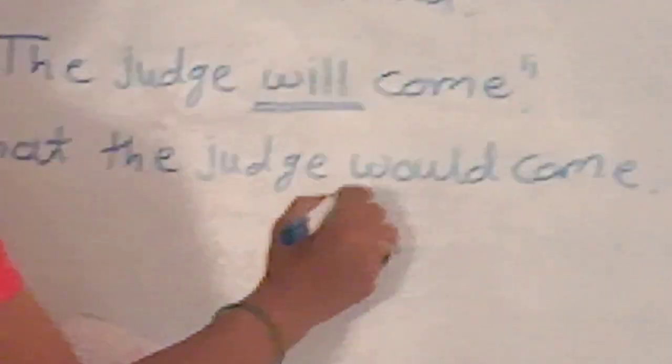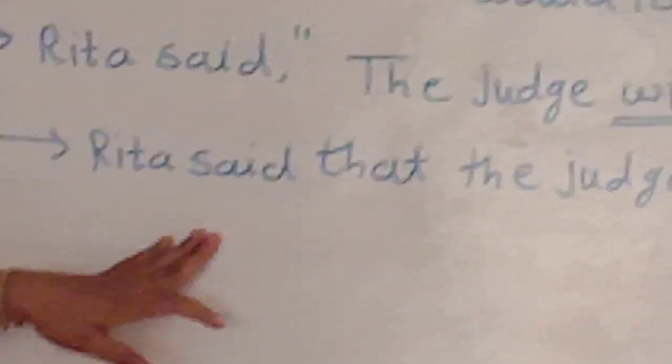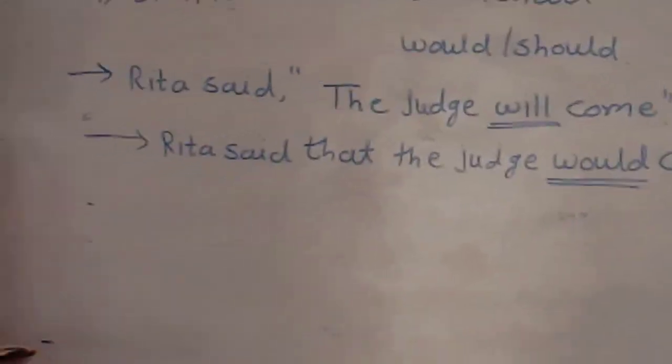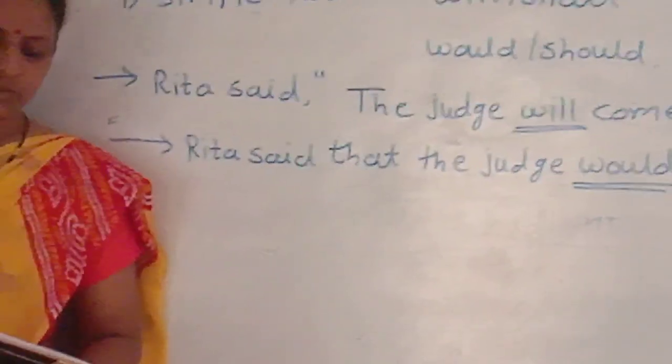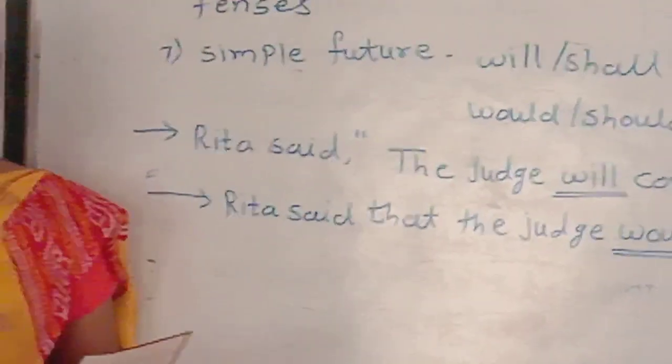We change the helping verb will into would. While we change the direct sentence into indirect sentence, we take here conjunction that. There are some other rules according to the types of sentences. We will learn these rules in our next period.